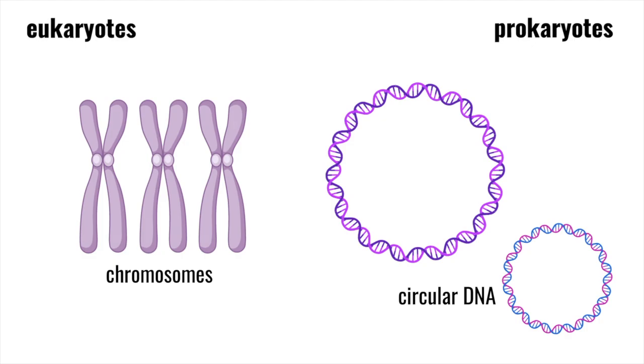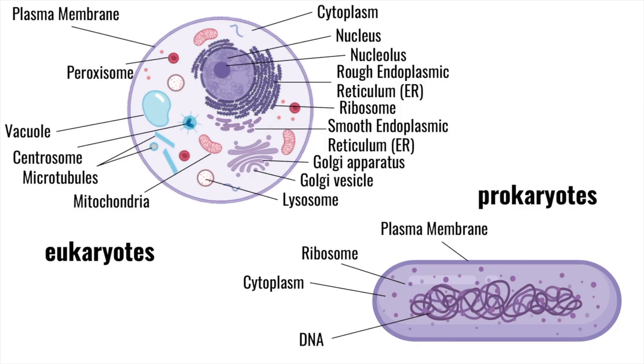Eukaryotic cells have several other membrane-bound organelles that aren't found in prokaryotic cells. This includes the mitochondria, the rough and smooth endoplasmic reticulum, the Golgi body, and others. All of these organelles are located in the eukaryotic cell's cytoplasm.